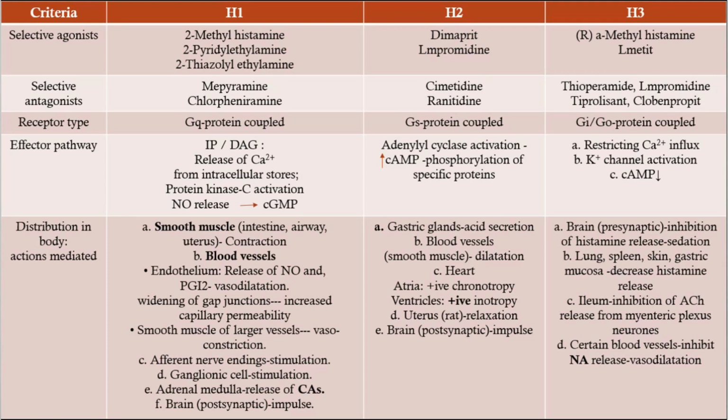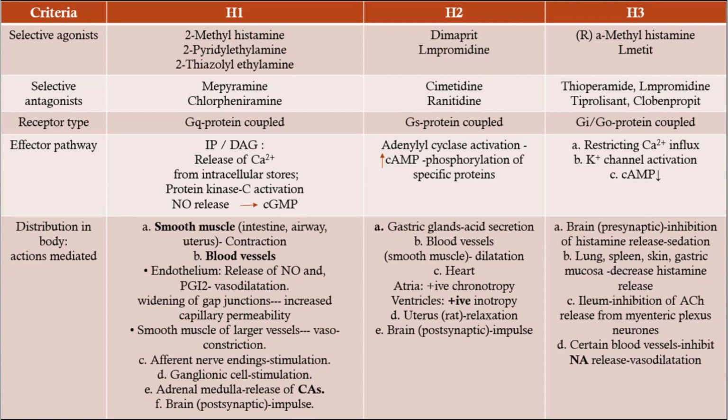Then second is the H2 receptor. Selective agonists are dimaprit and impromidine. Selective antagonists are cimetidine and ranitidine. So to block gastric acid secretion, cimetidine and ranitidine are widely used. Receptor type is once again a G protein coupled receptor, Gs type of GPCR. Effector pathway is adenyl cyclase activation, and by that increased cyclic AMP and phosphorylation of specific proteins. Action is gastric acid secretion.